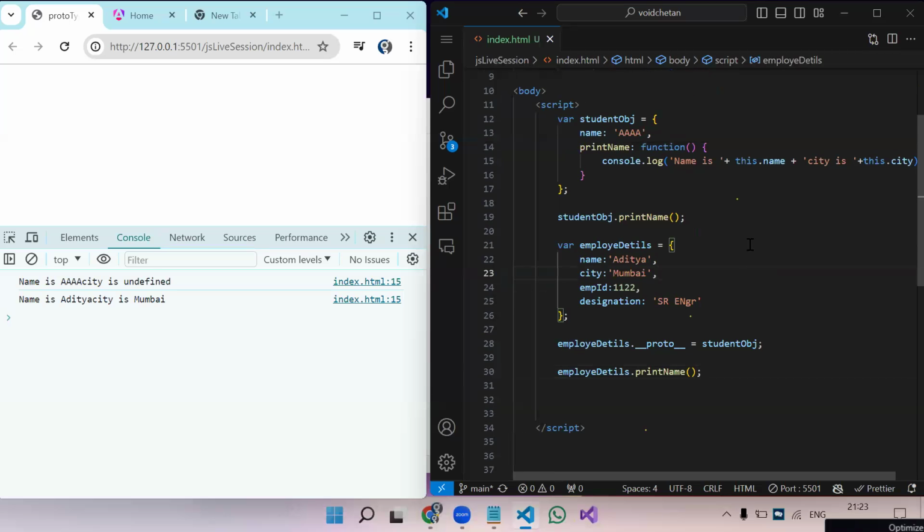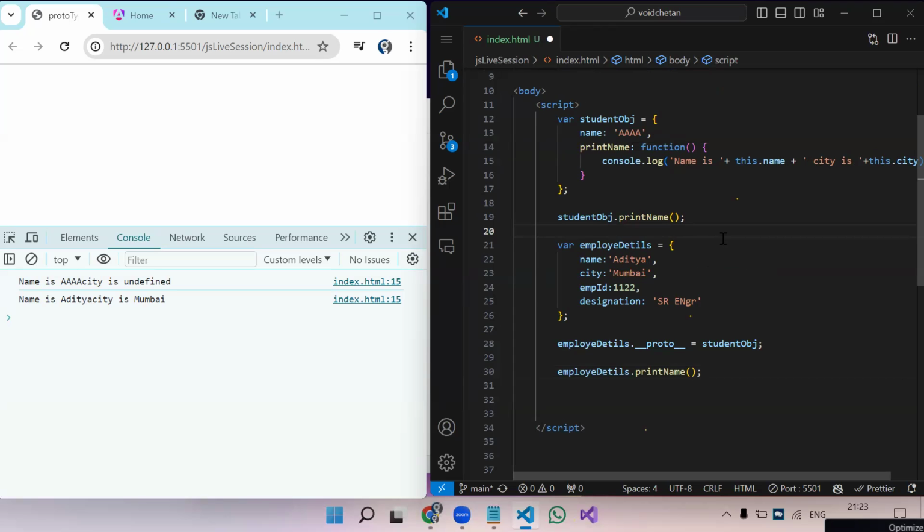Getting it now? Yes, yes. Okay. So we are using this now. So this will check the object from which you are trying. If it has that property, it will print it, otherwise it is undefined. Got it?